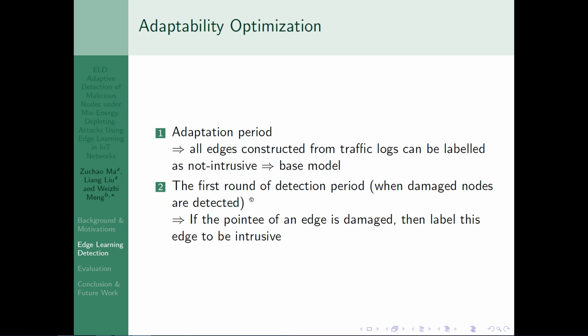The second one is the detection period of ELD. The detection of ELD will be executed for multiple rounds. In the first round, damaged nodes are detected. If the pointy of an edge is damaged, then ELD will label this edge as intrusive.